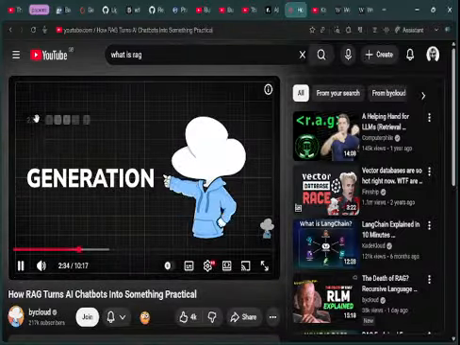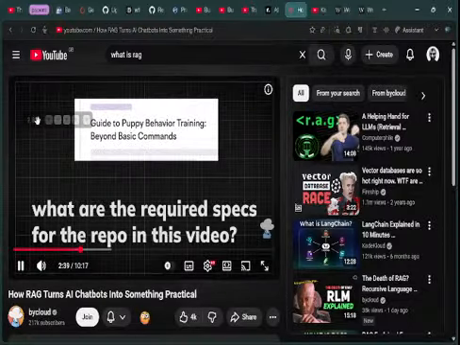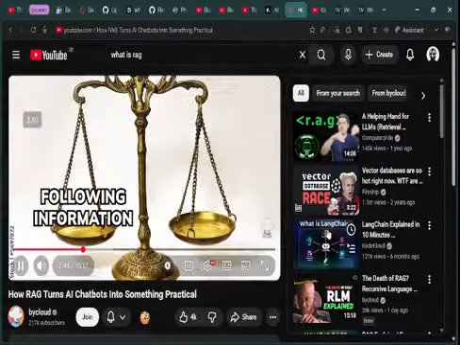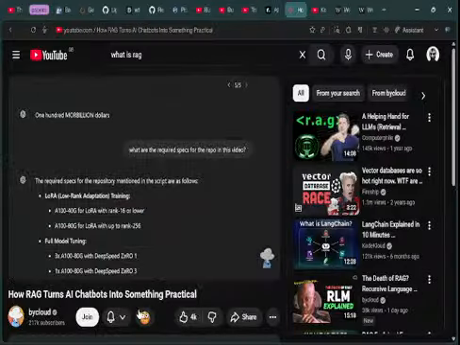Which brings us to the last stage, the generation stage. This stage relies on the LLM to utilize the retrieved content and the input content to formulate coherent and contextually relevant responses. It needs to strike a balance between following the information in the reference document and transforming it into a response that answers the input query. So without any fine-tuning, the LLM will be able to respond to questions about your document with RAG.